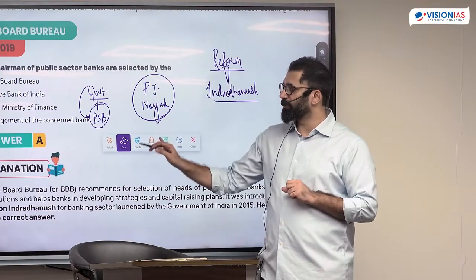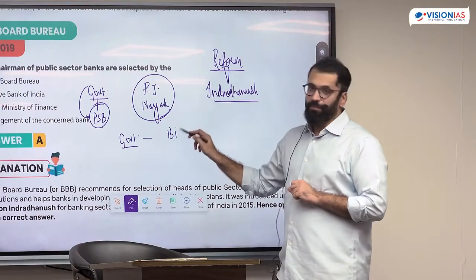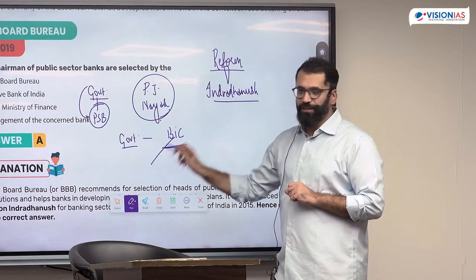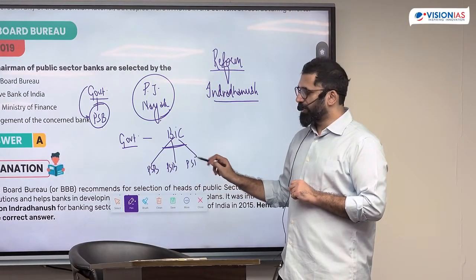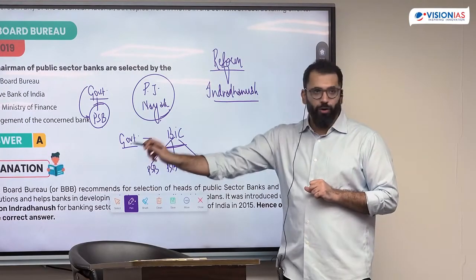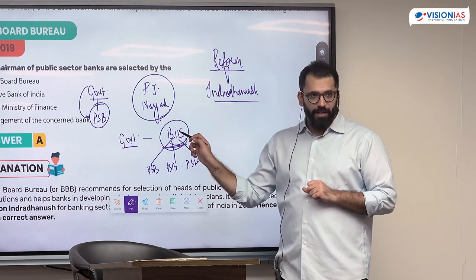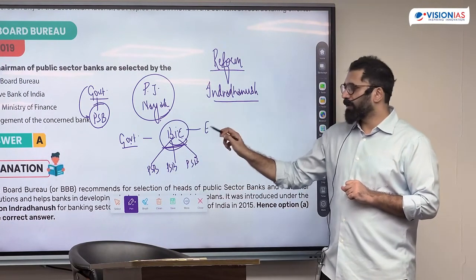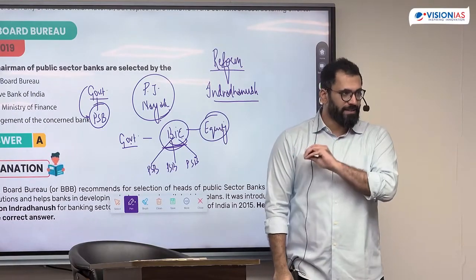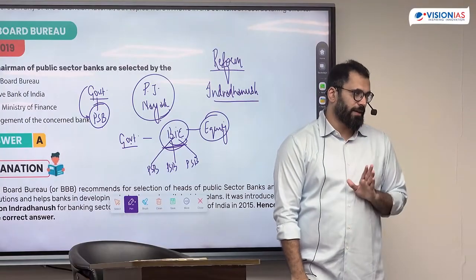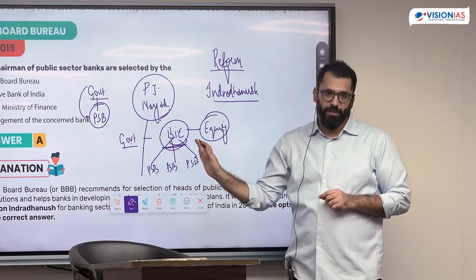How do we reduce this interference? They said the government should create a bank investment company. और ये बैंक इन्वेस्टमेंट कंपनी ही सारे पब्लिक सेक्टर बैंक्स को मैनेज करेगी. They said create a bank holding company, shift all of your shares here, let them manage everything. In order to incentivize them to better manage, give them incentives based on equity. आप shares दो इनको, इन्हीं banks के, ये better perform करेंगे, इनको भी benefit मिलेगा. So this was a professional arrangement which they wanted to create to reduce the role of the government.